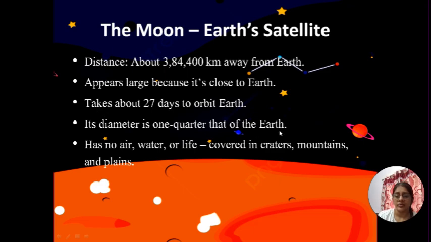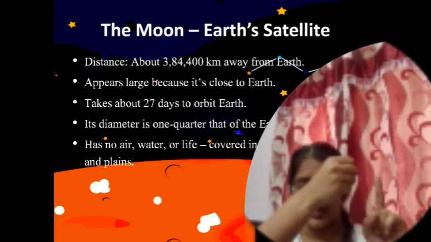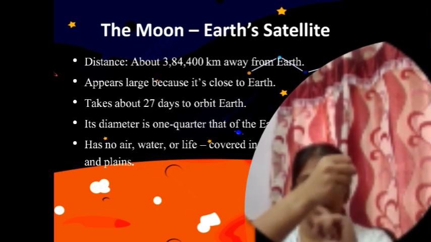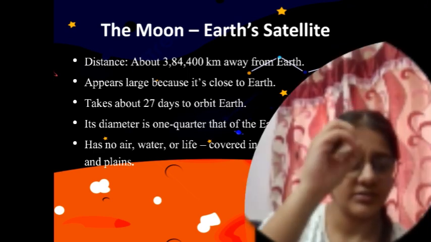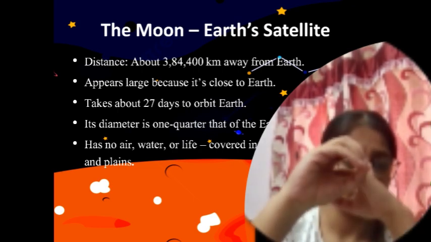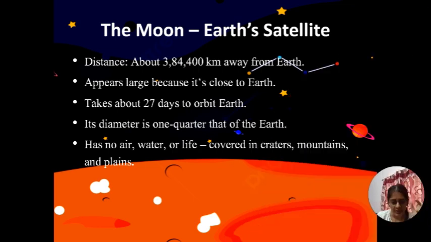And it takes about 27 days to orbit Earth. Look, the same way the planets move around the sun, the moon moves around the Earth. Earth is here, it is still, and the moon moves like this around the Earth, right? And it takes 27 days to orbit Earth. Like the moon started from here, and it will take 27 days to come back to this position again. Its diameter is 1/4 that of Earth. If Earth is this big, the moon will be 1/4 part of Earth. It will be this big, right?